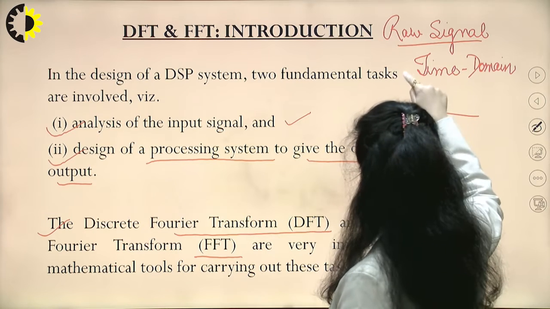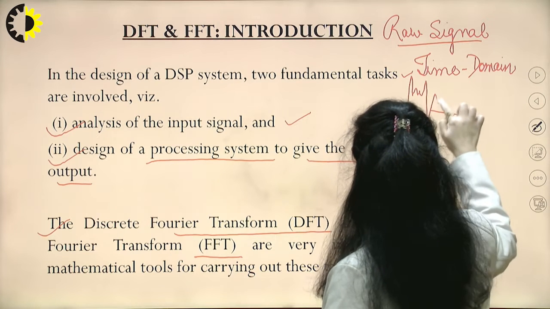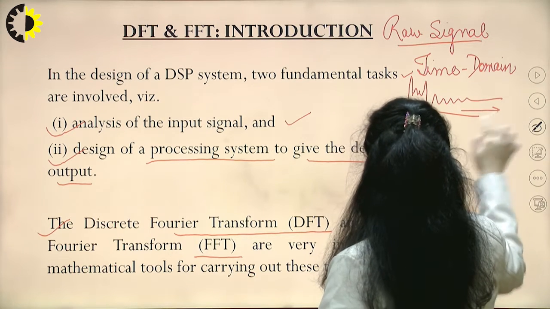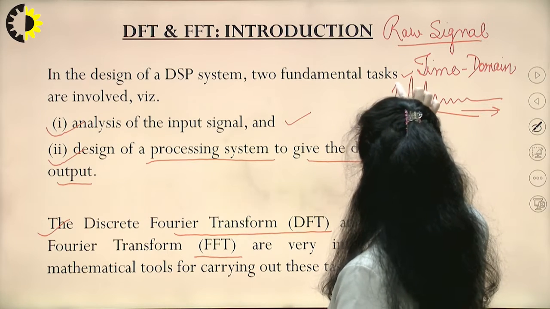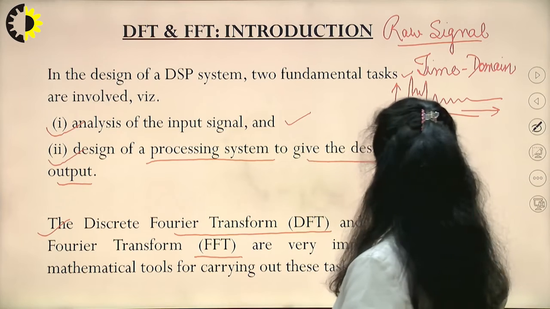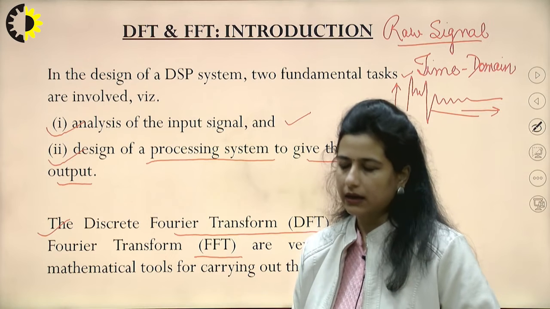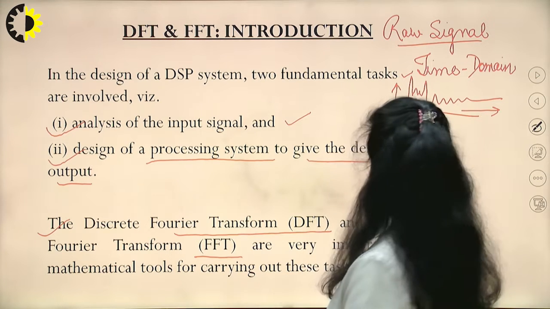But various signals, when I see them in the time domain, are waveforms varying with time, where the amplitude or any other parameter of concentration is varying with time. If I'm not able to get any fruitful information that I can understand or manipulate, I have to change the domain.